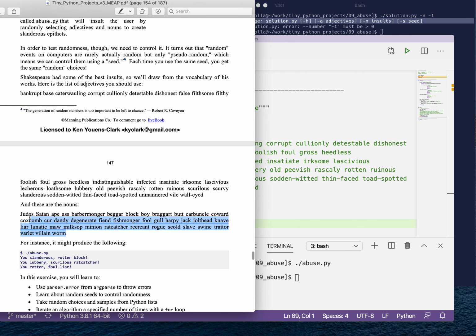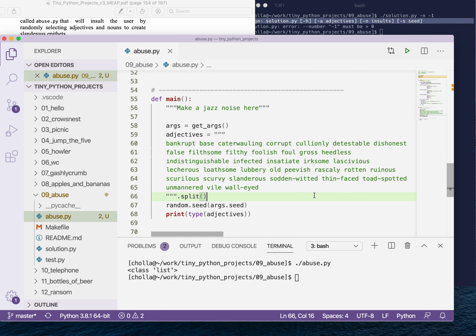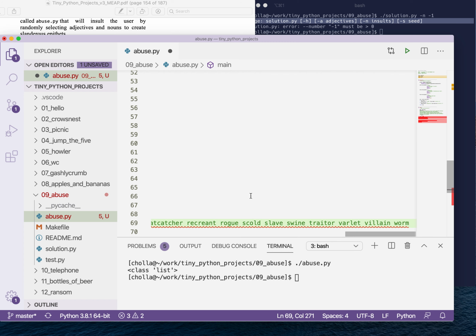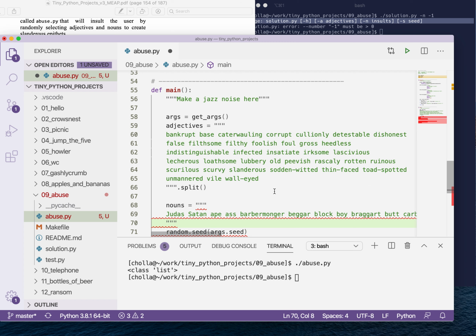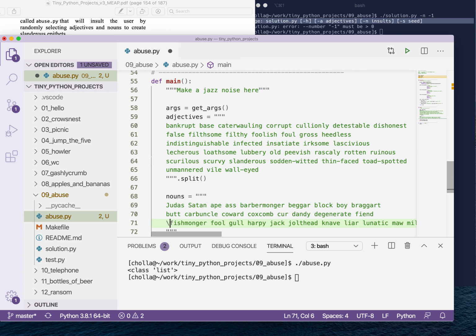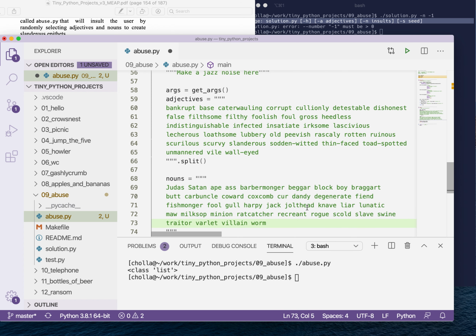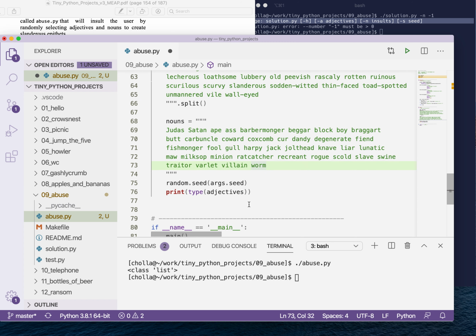Now let's do the same thing for our nouns. I can highlight these guys right here, and I will say nouns is going to be equal to, start my triple quoted string. I'll paste these in here, and I'll end it, and then I'll introduce some new lines just to make this look a little nicer. And that is some pretty nice code.